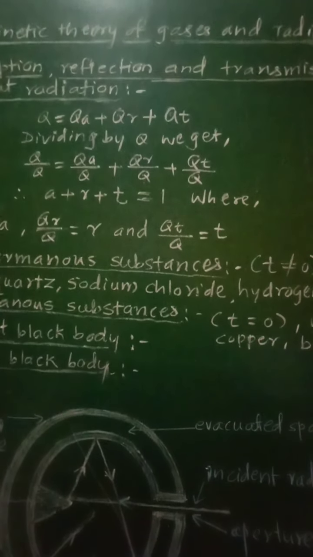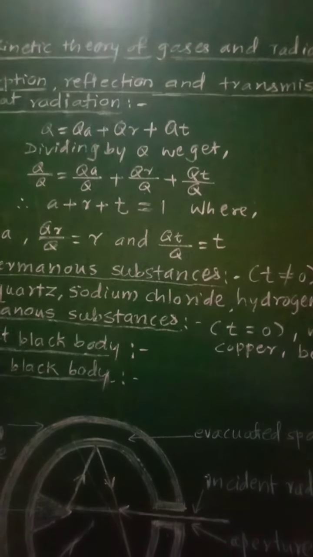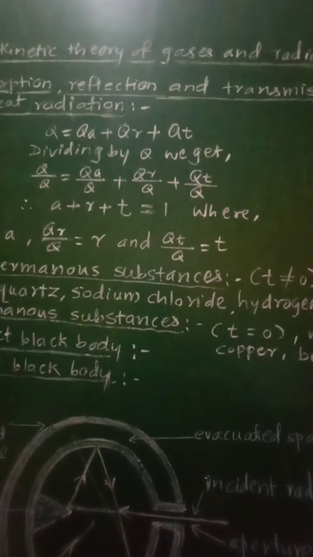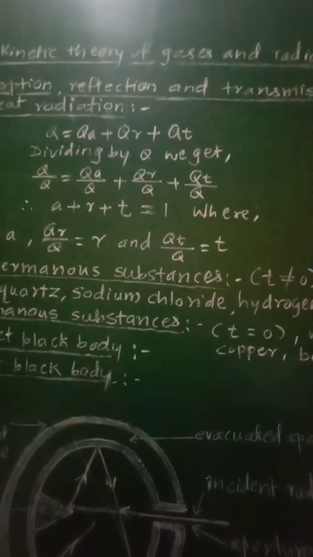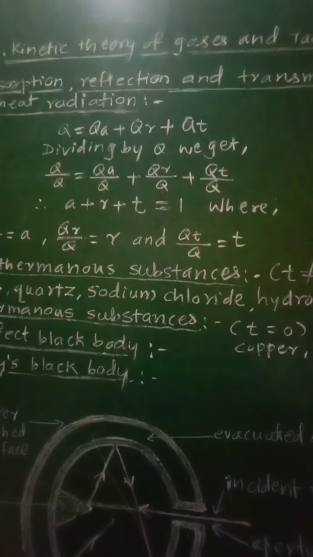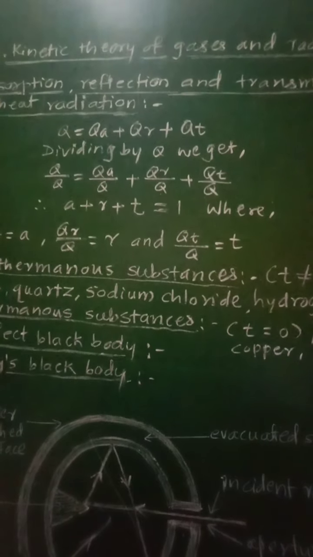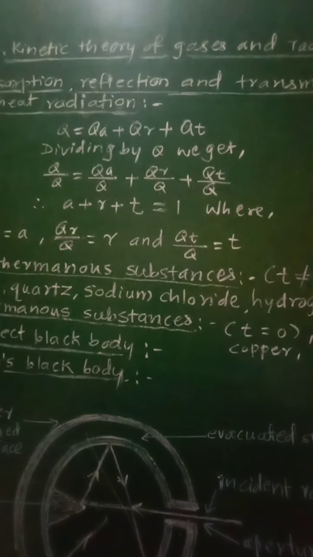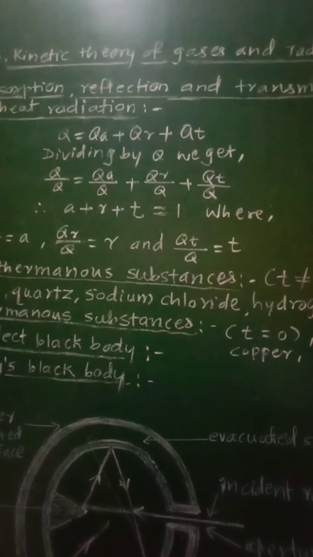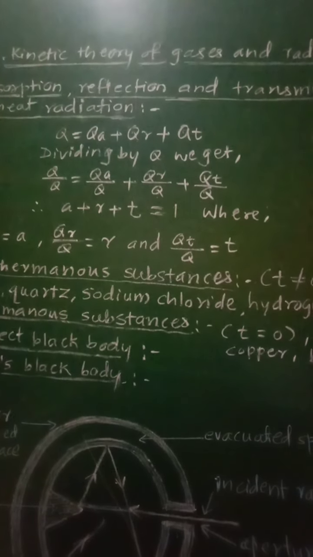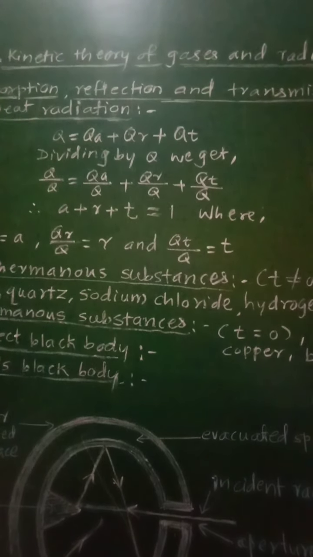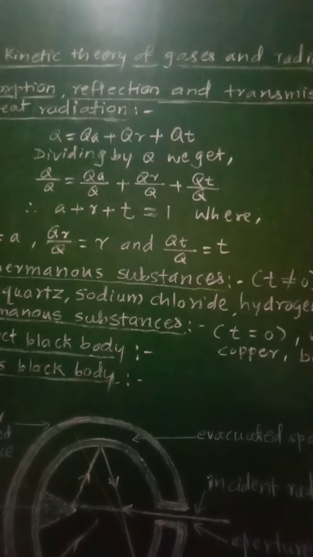And therefore, let Q be the total amount of thermal energy incident on the surface of any object. So when Q amount of heat energy is incident on the surface of any object, then QA part of that energy will be absorbed by that body, QR part will be reflected by that body, and QT part will be